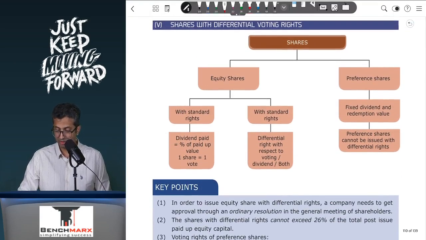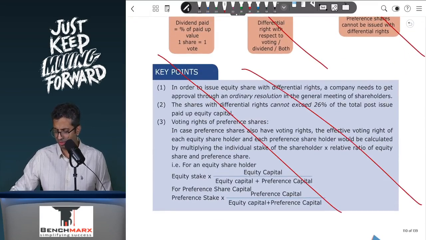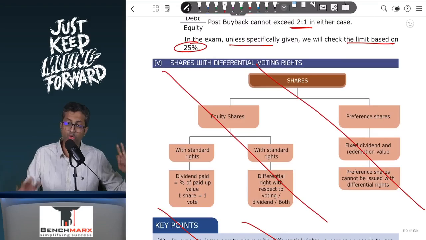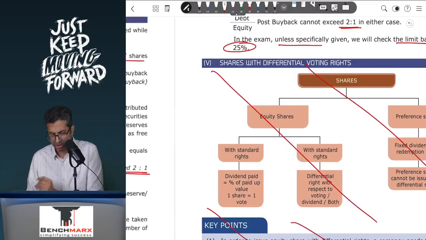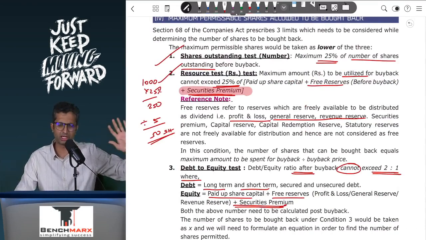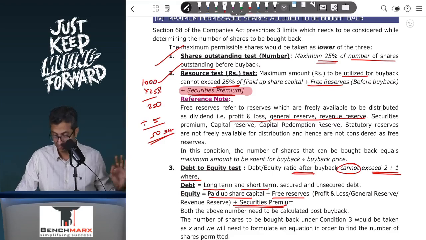Now, shares with differential voting rights were earlier there. Now it is no longer there. It is not there in the study material. The name of the chapter and the content has been modified, and hence we will not go into that. So there might be some sums that you see in old RTPs or compilations, or books that you might have pertaining to differential voting rights, which you can safely remove.